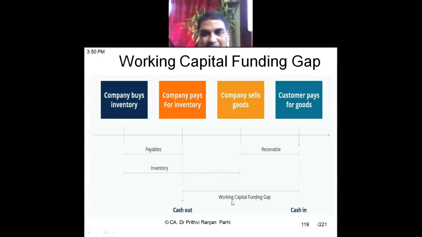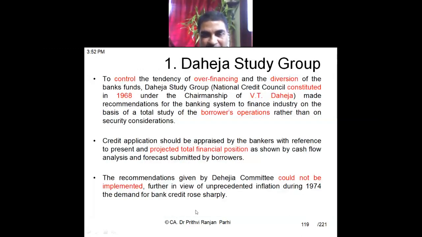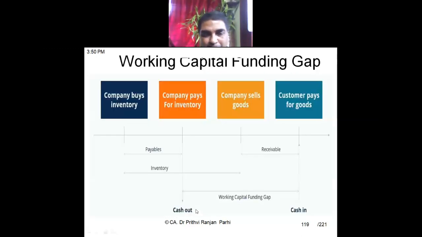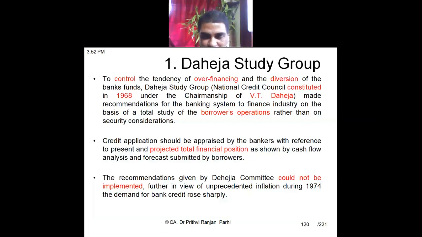And company's working capital means the kind of money required to meet the gap when cash is coming in and cash is going out. I need to pay money, and I will be receiving money. That is called the working capital gap, right? So your financer always assesses that working capital gap. If he is satisfied that this gap is genuine, then the financer will be interested to provide you working capital.